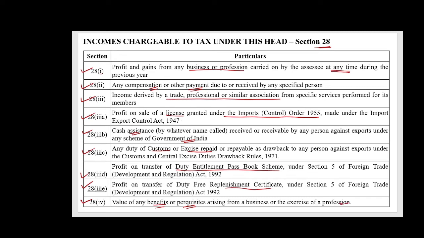Now, these benefits or perquisites can either be converted into money or may not be convertible into money. Any such benefits or perquisites arising from a business or by way of profession are chargeable under section 28 under the head profits and gains of business or profession.